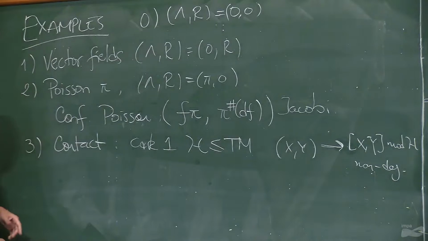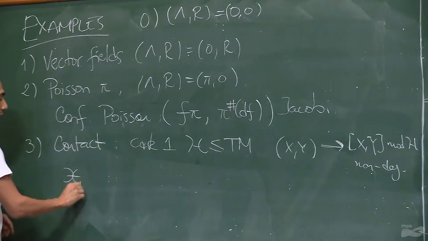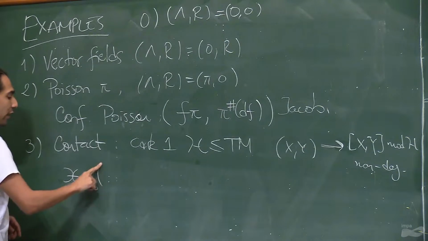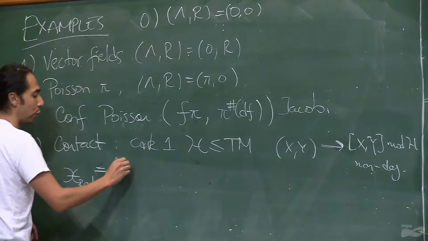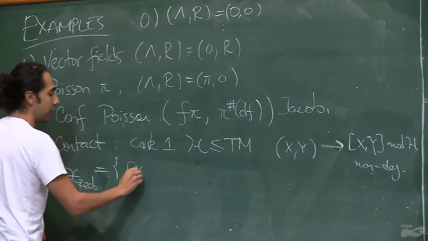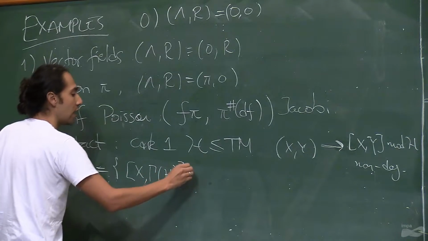And the bracket that you get in such structures comes about because you can consider the so-called contact vector fields of your contact manifold, namely those that leave the contact distribution unchanged.